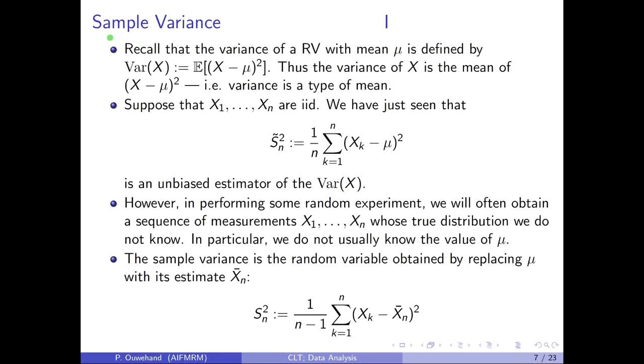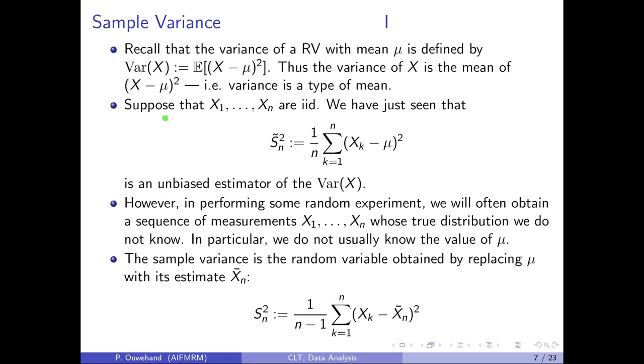Next, let's consider sample variance. Recall that the variance of a random variable with mean mu is defined to be the expectation of X minus its mean squared. Thus, variance is just a particular kind of mean or mathematical expectation. It's just the mean of X minus mu squared.